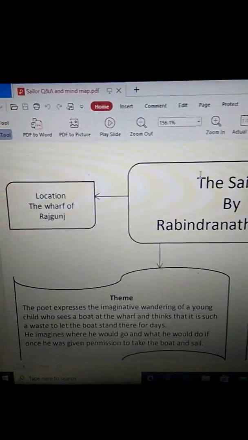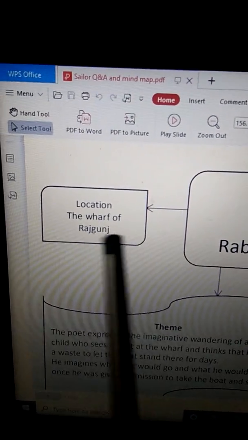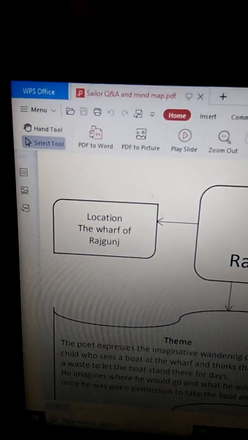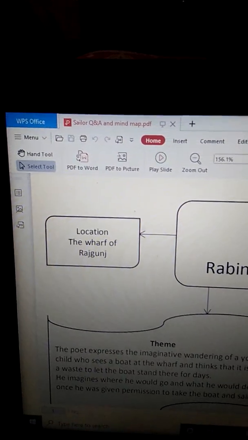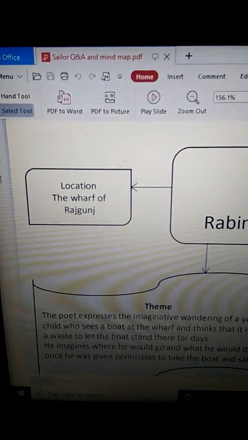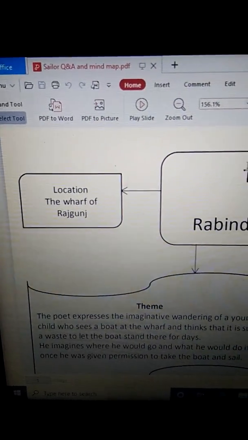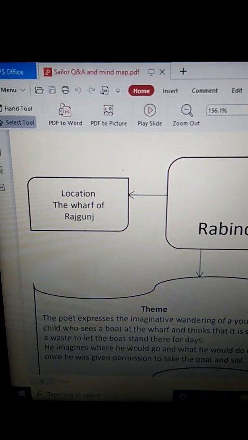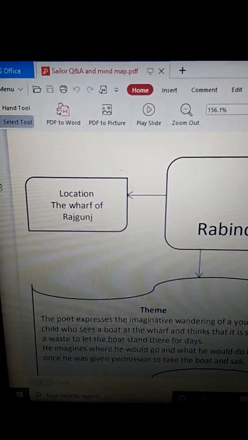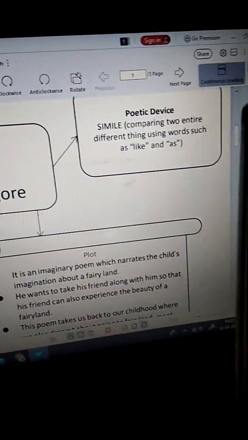Now we come here. Before the poetic devices, we will do this. Where is the location? The location of the poem is at the wharf of Rajganj. Wharf means the place where the boats are tied, right? So the poet is there at the wharf of Rajganj and he sees the boats tied there and then he dreams about all the stories.